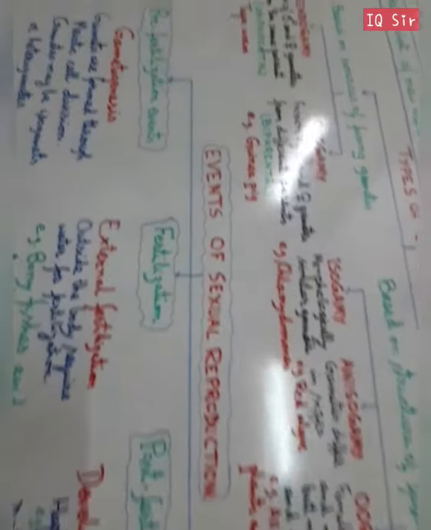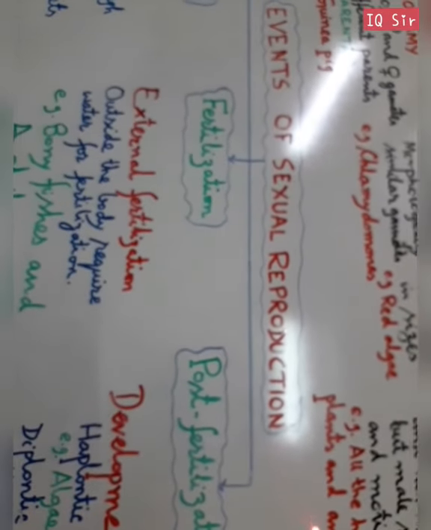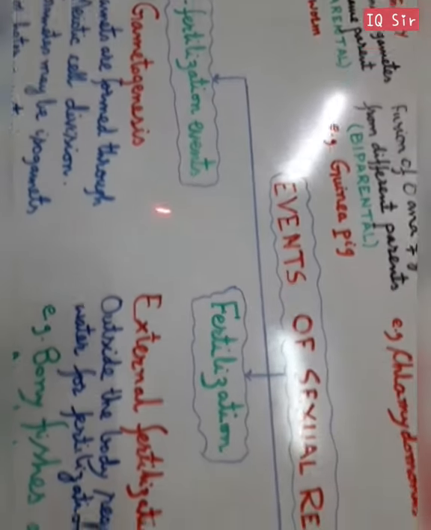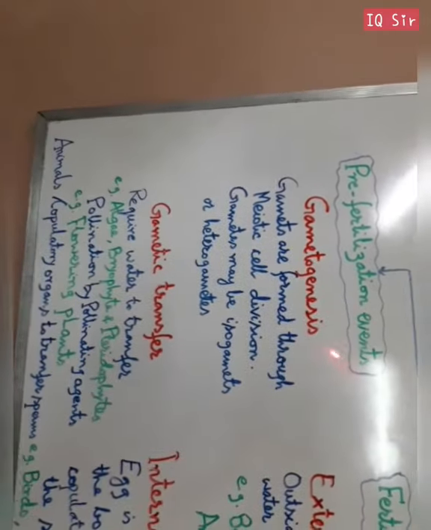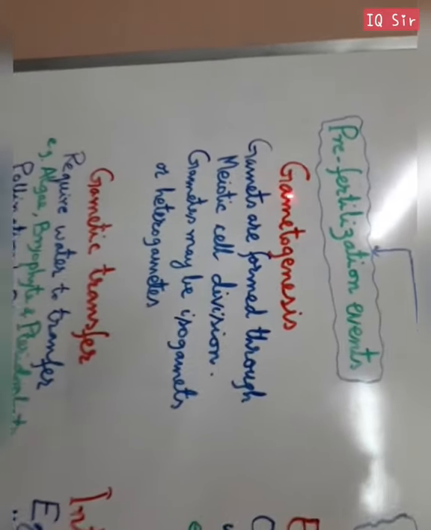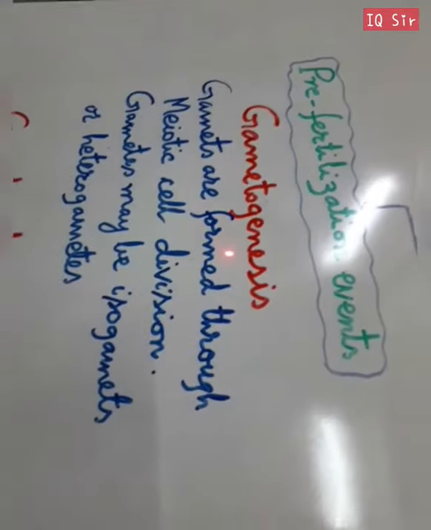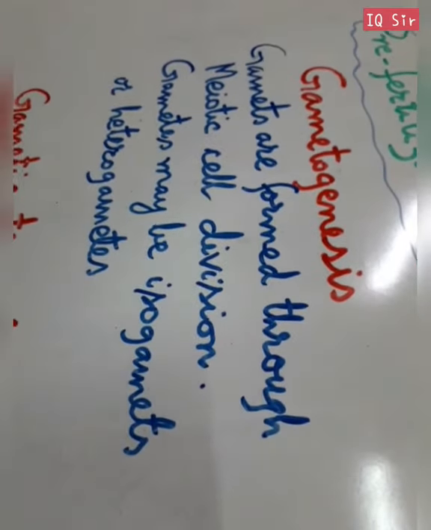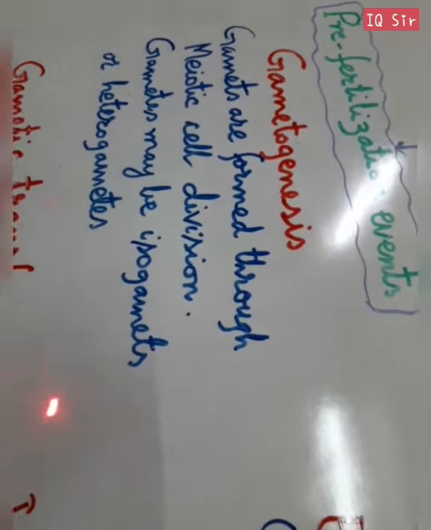Now let us talk about the events of sexual reproduction. They are of three types: pre-fertilization event, fertilization, and post-fertilization event. First we take up the pre-fertilization event. First is gametogenesis, and second is gametic transfer. Normally the gametes are formed through meiotic cell division, and the gamete may be haploid or diploid, as the case may be.